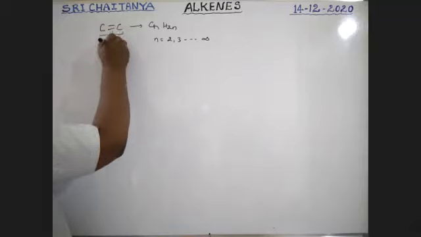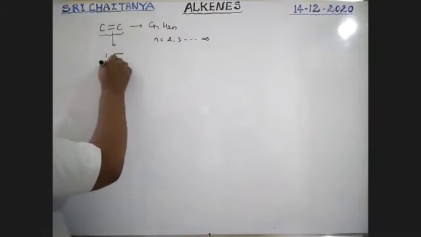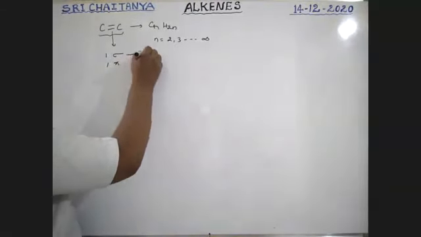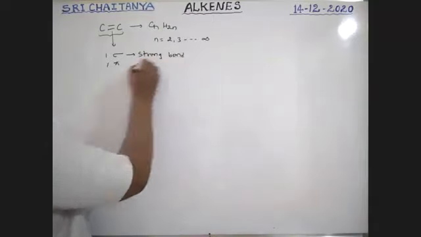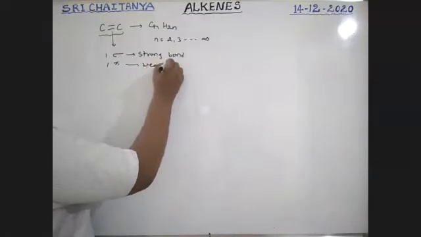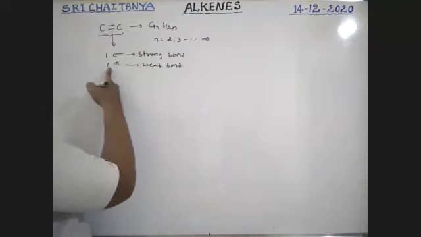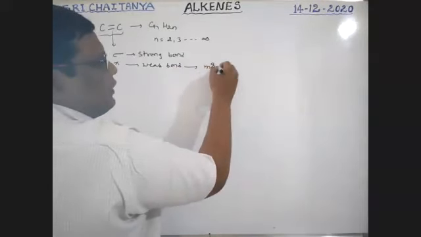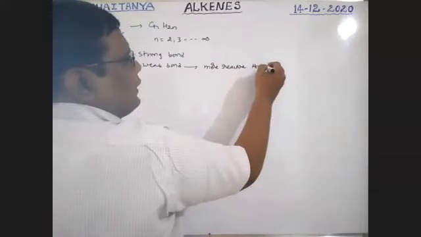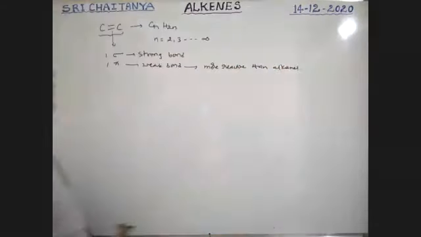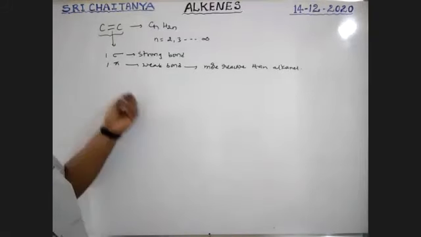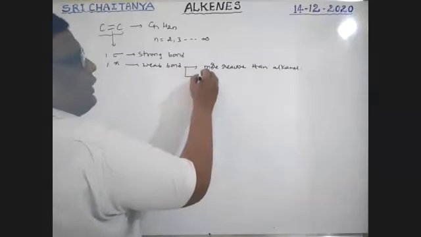That means this double bond is nothing but one sigma bond and one pi bond. Sigma bond is a strong bond. Pi bond is a weak bond. Because pi bond is weak, this is more reactive than alkanes. Therefore, alkenes are more reactive than alkanes, as that pi bond is weaker than sigma bonds, boys.